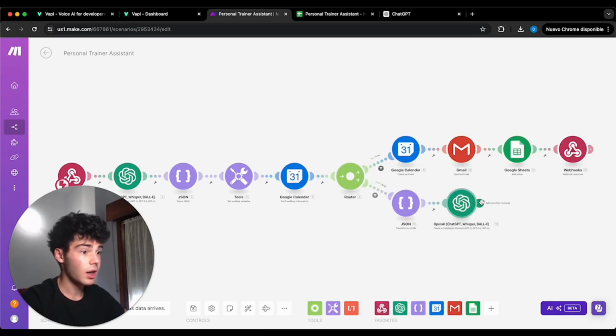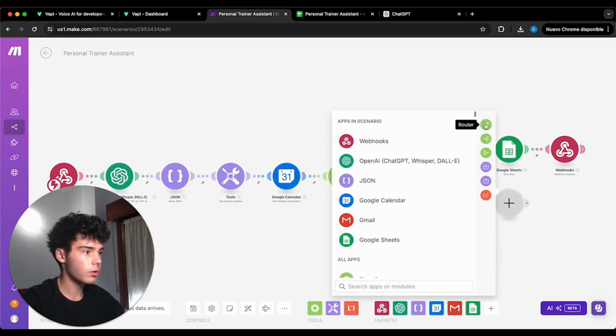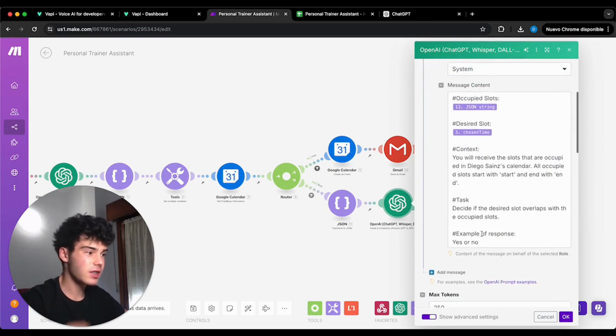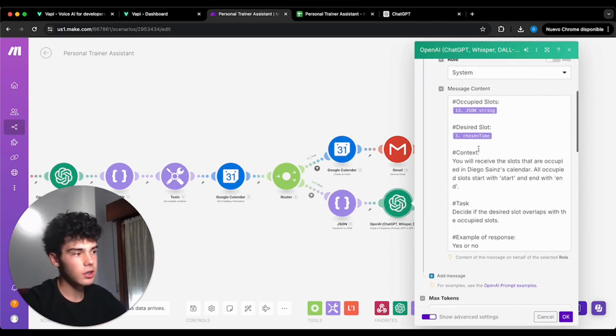Let's click OK, and next step will be to put another router. So as you can see here, we told the GPT to basically tell us yes or no if this desired slot is the same as the occupied slots that we have here. If it's no, it's that the chosen time doesn't match with one of these ones. If it is yes, is that we have to change the decided slot, and we will tell the client to change the hour that he wants to have this appointment with the personal trainer.